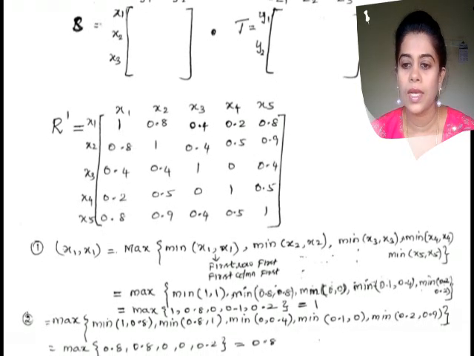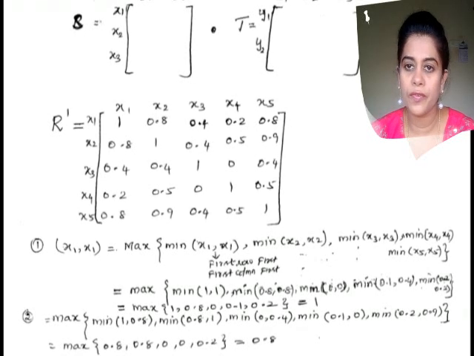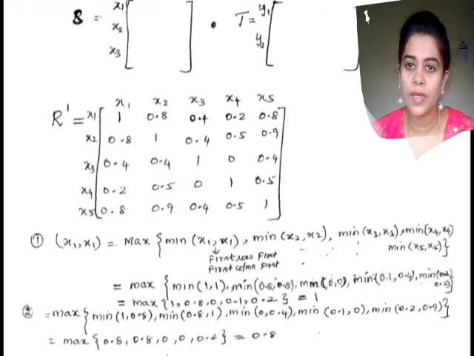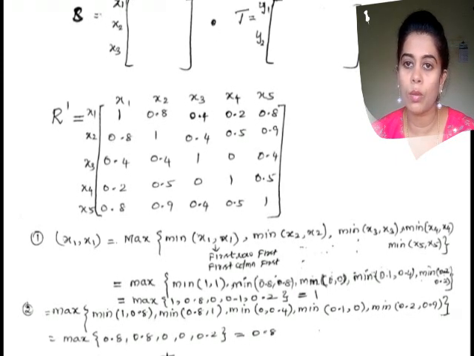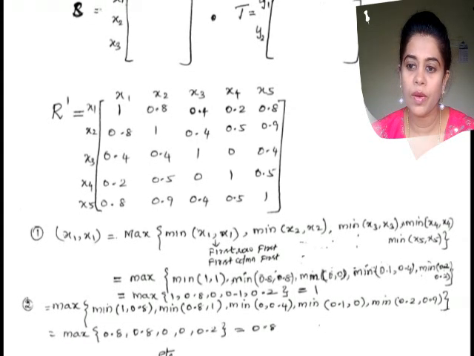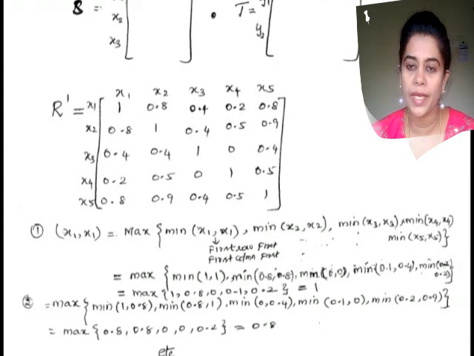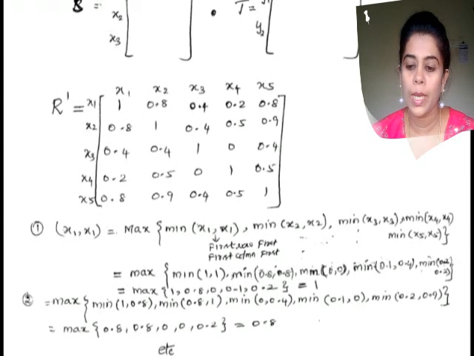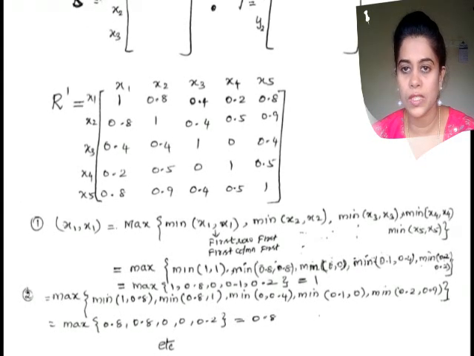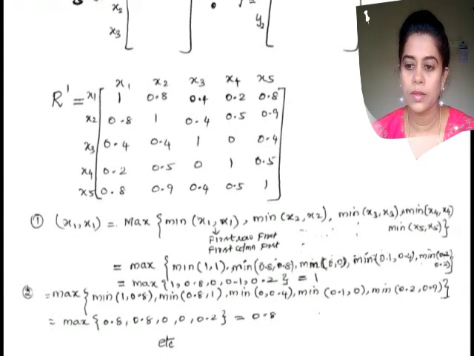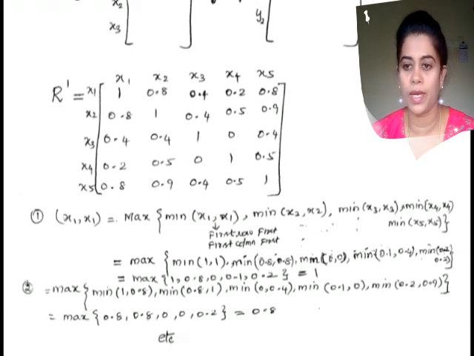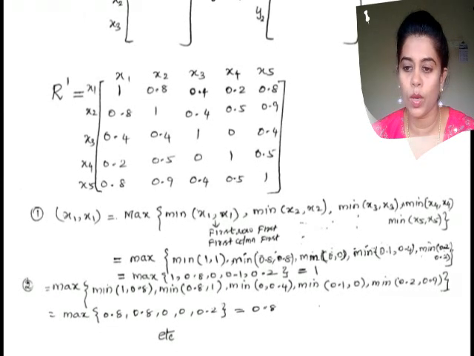For that, let me consider the first value of the first row of the first matrix with the first entry of the second column of the second matrix, that is maximum of minimum of 1 comma 0.8, comma minimum of the second value of the first row of the first matrix with the second element of the second column of the second matrix, that is 0.8 comma 1.